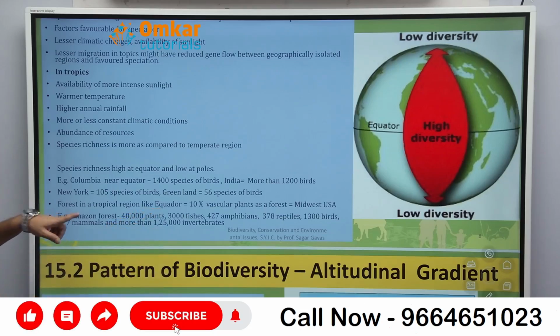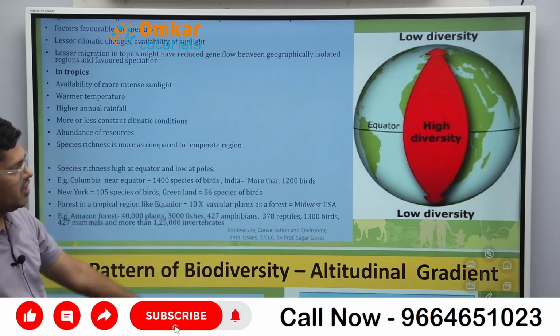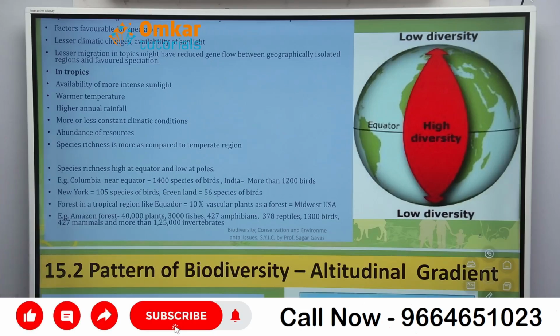Now in Amazon forest, you know Amazon forest, they are called as lungs of the earth. Okay, now they are going to release more amount of oxygen. Now they have 40,000 plants, 3,000 fish, 427 amphibians, 378 reptiles, more than 300 species of the birds, 427 mammals, and 1,25,000 invertebrates present over there. So species diversity is very high, because Amazon forest again comes near the equator region. Are you getting this?